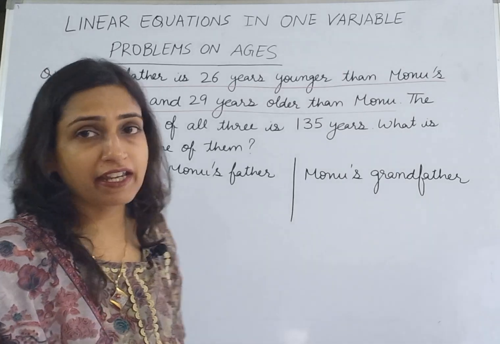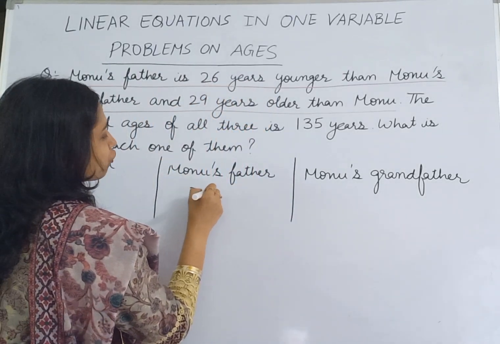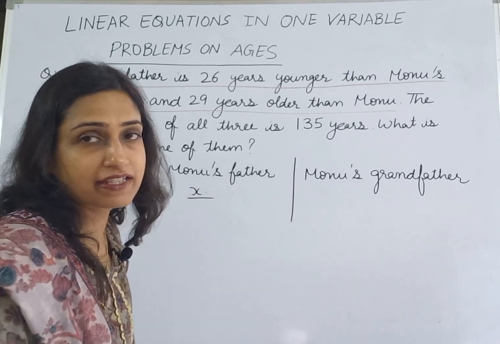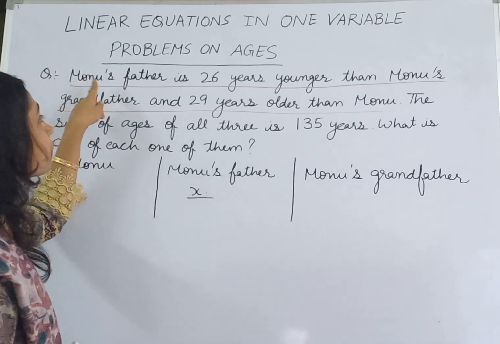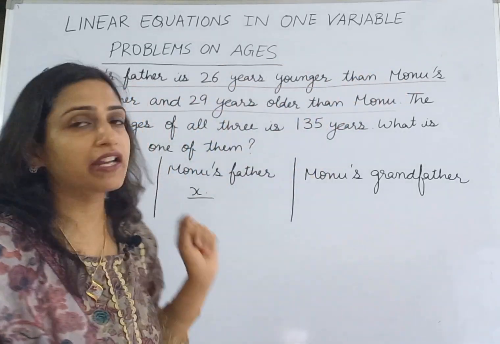So we will take the age of Monu's father as X. Let the age of Monu's father be X. Then it is given that Monu's father is 26 years younger than Monu's grandfather.